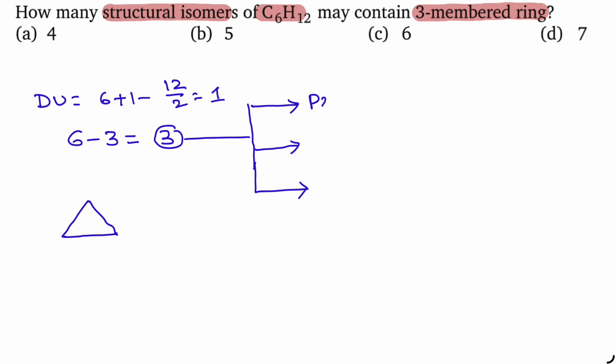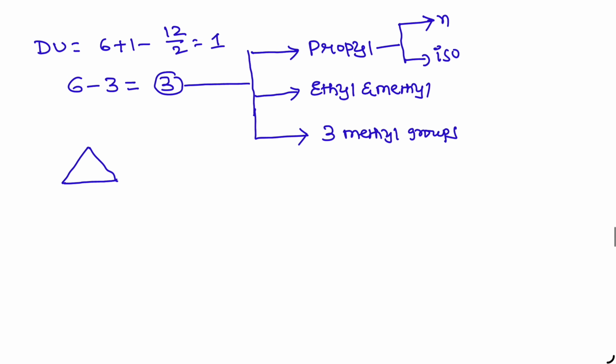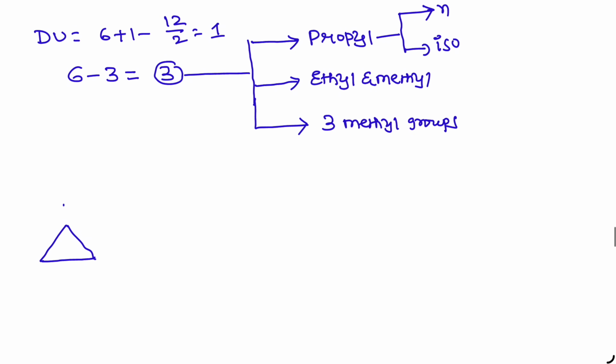3 carbons can be present in the form of a propyl group, otherwise ethyl and methyl, or 3 methyl groups. Whenever you are writing propyl group, one is n-propyl, another one is isopropyl. If you write all these possibilities like this, you will not miss even a single isomer. Let us write all possibilities. First I am writing n-propyl group, immediately isopropyl group.